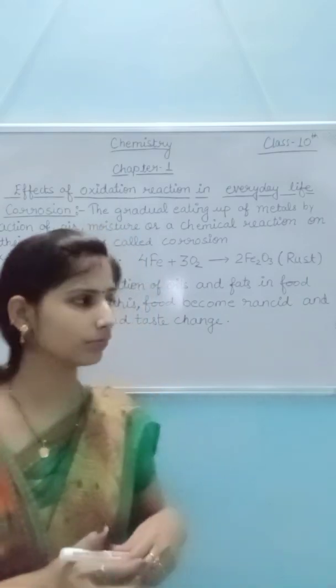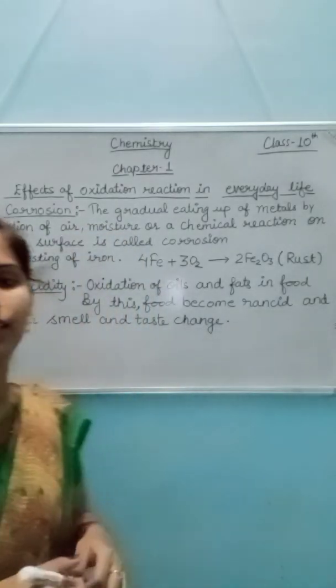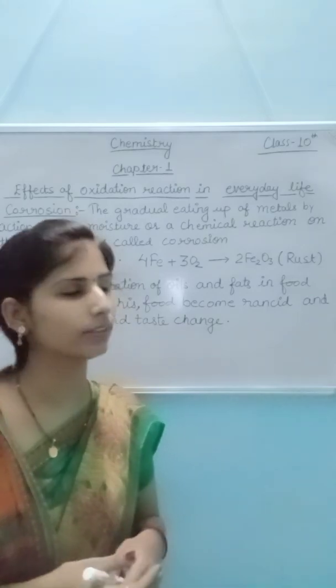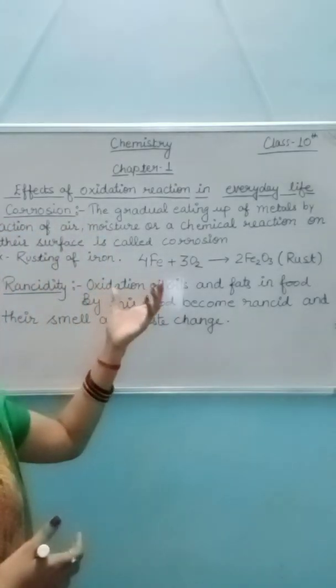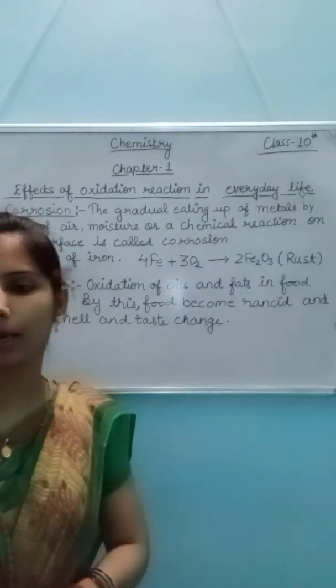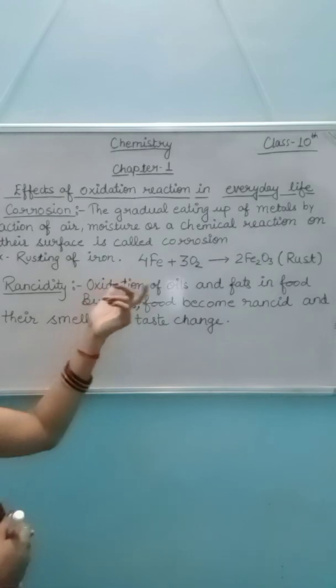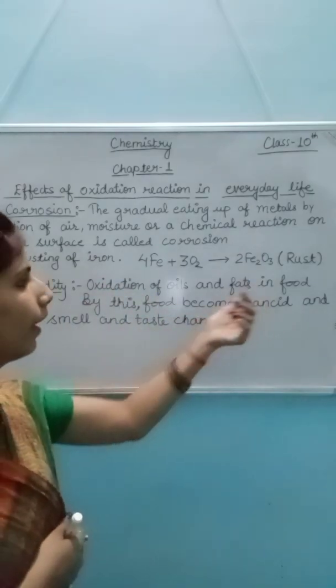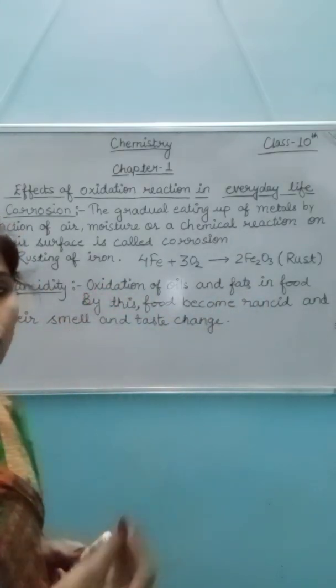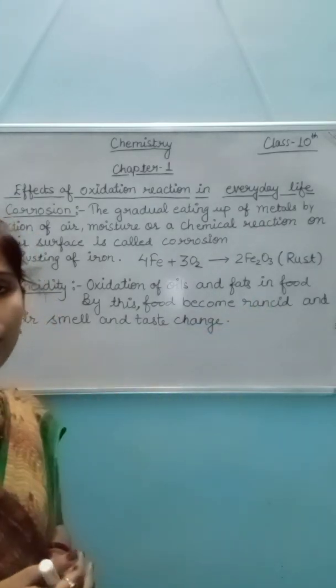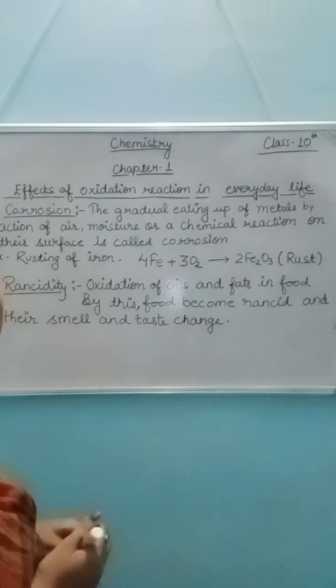For example, in the summer season, if we cook vegetables or use cooking oils and keep them openly in a room or kitchen, then oxidation of the oil and fat occurs. By this, the taste and smell of the food change. This is known as rancidity.